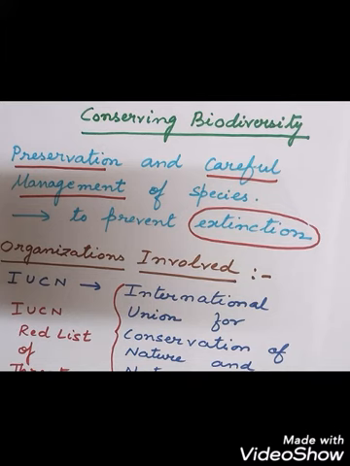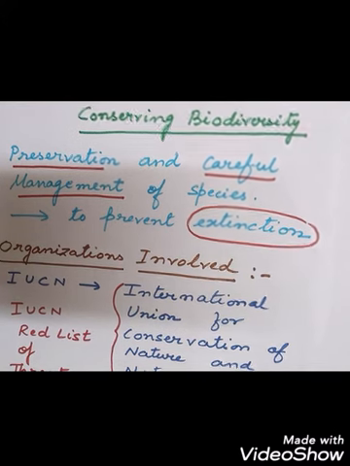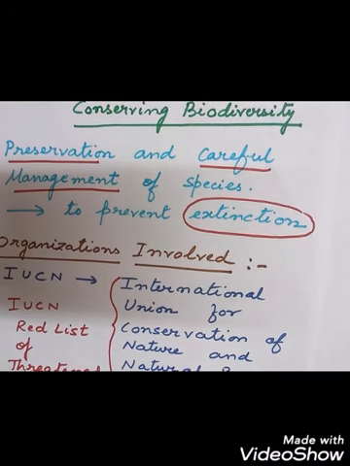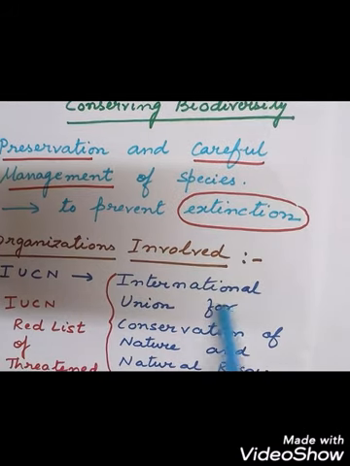Several steps have been taken by different organizations, both national and international, to protect or conserve the biodiversity. Out of these organizations, one important organization is IUCN, the International Union for Conservation of Nature and Natural Resources.